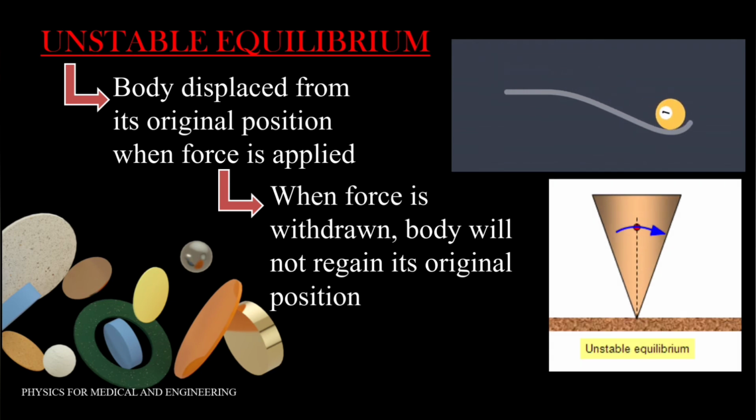Again, let's take the example of a cone. Here in this figure, the cone has been balanced on its tip. Here the base area of the cone is very small and also the center of gravity is very far from that base area. So when a cone is given a slight displacement, the line which passes from that center of gravity will fall outside the base area, and when the force is withdrawn, the cone will not be able to regain its original position and is thus said to be in an unstable equilibrium.